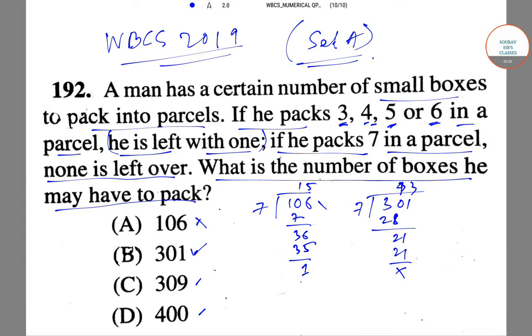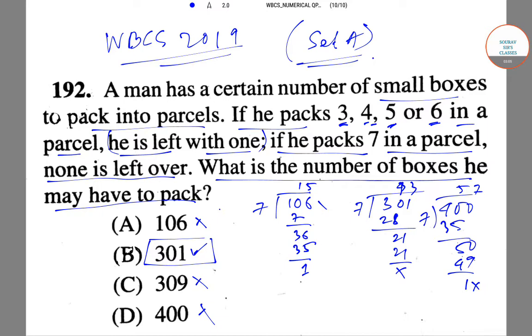Now 309. 309 is not divisible by 7. 301 plus 7 would have been 308, and 308 would have been divisible by 7. So this is not it. And 400 is not divisible by 7 either, since if we divide 400 by 7, 7 into 57 is 399, and 1 will be the remainder. So we have got only one number which is divisible by 7.